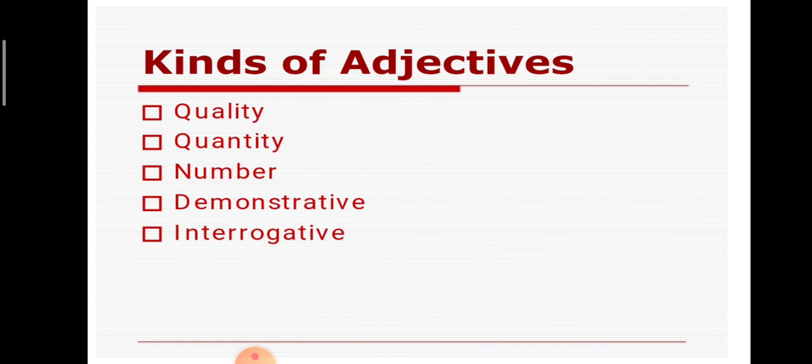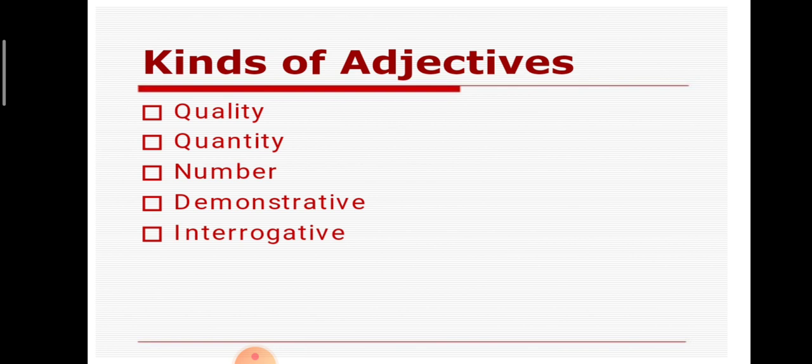Kinds of adjective: quality, quantity, number, demonstrative, interrogative. Let's all join together and say this. How many kinds of adjective are there? 1, 2, 3, 4, 5. Yes. Shall we all say it? Quality, quantity, number, demonstrative adjective, interrogative adjective.